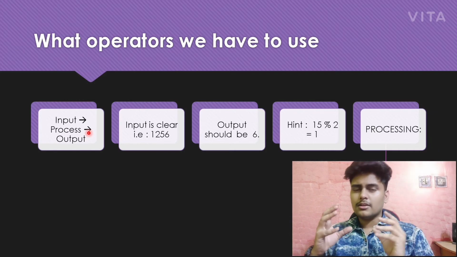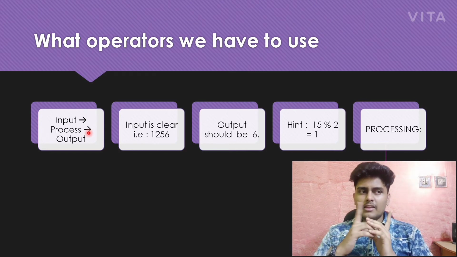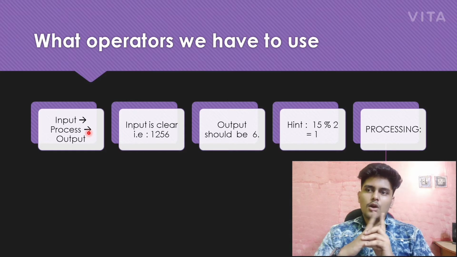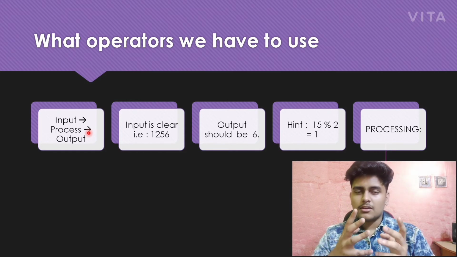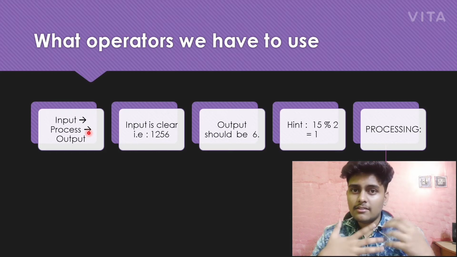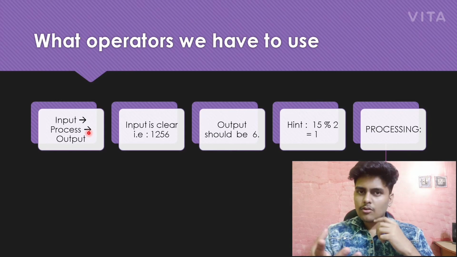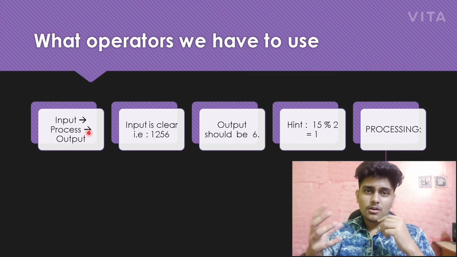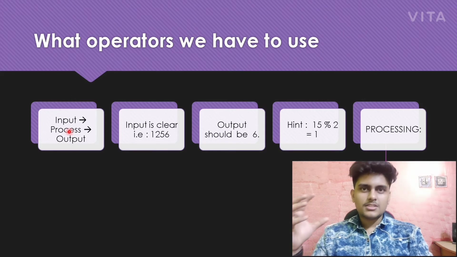So you have to think, what is the input in this question? How many variables should be assigned? How many things will be processed? That's the processing part. And how will the compiler give output, in what manner? Is it a single output, or is it a double output, or how will it give output? So that is nothing but input, processing, output.